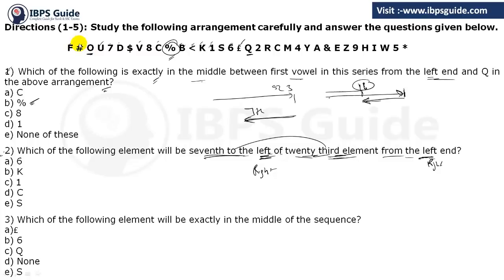Now see, 1 2 3 4 5 6 7 8 9 10 11 12 13 14 15 and 16, that is S. So our answer will be option number E, that is S. Clear? Got these points or not? Clear?